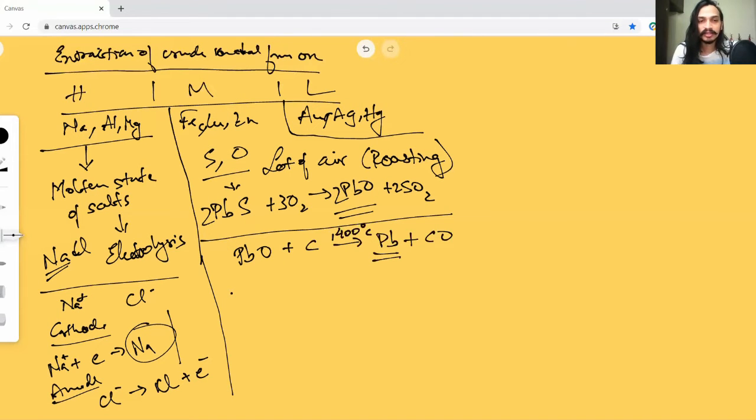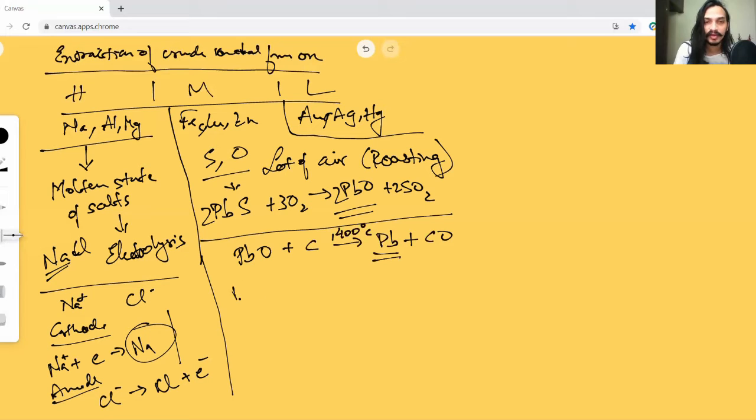There is also another method that you can use, something like carbon monoxide, for example, right? This carbon monoxide itself can also be used. So let's take another ore. Instead of lead oxide, let me take iron oxide.